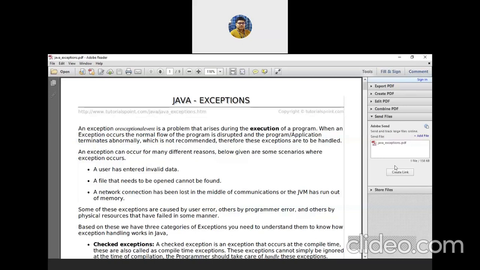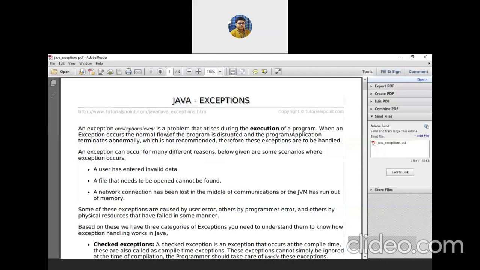This is called exception, and this exception needs to be handled. An exception or exceptional event is a problem that arises during the execution of a program.